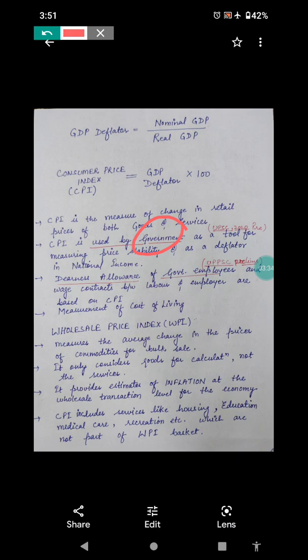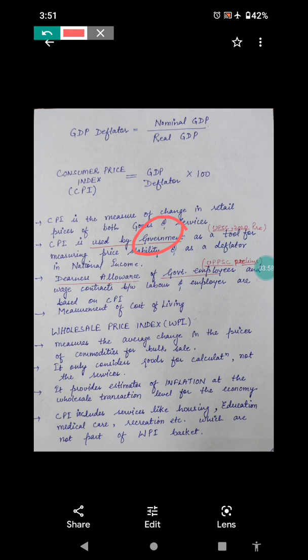And this question was asked in UPSC Prelims 2020 itself. I don't exactly remember the question. The question was which is a better tool for measuring the price stability, and that answer was this one. That CPI is better, as a deflator and as a tool for measuring the price stability.